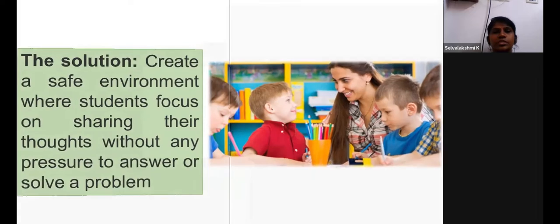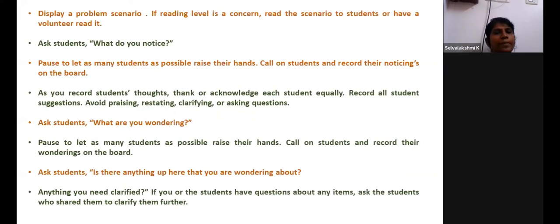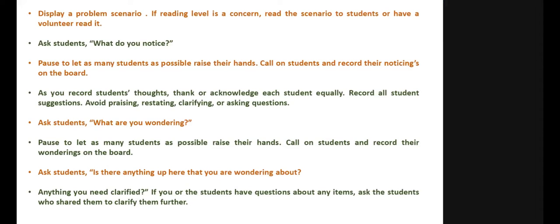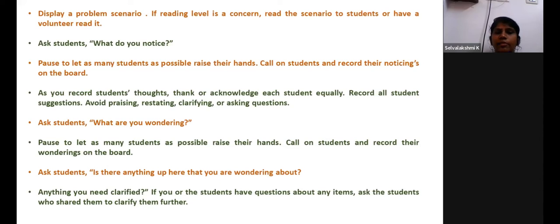Okay, now we are presenting a scenario, a problem, to the students. Now we are asking them to notice. So what happens when you give a problem in the classroom? Immediately the top-level students will raise their hands. You know that all the students will not participate; a few students will raise their hands. So don't ignore them. Just take whatever they have observed and note it down, either on the board, or you can ask them to write it in their classwork.